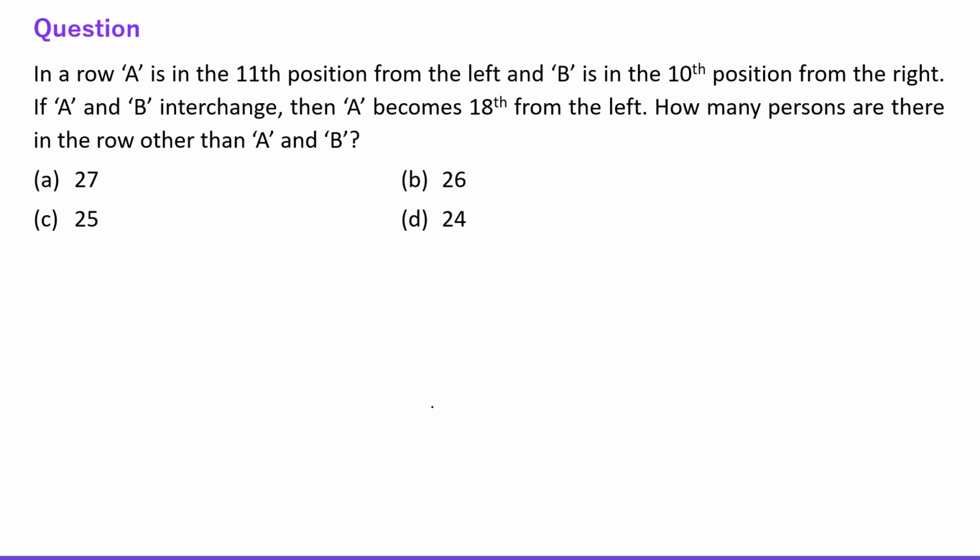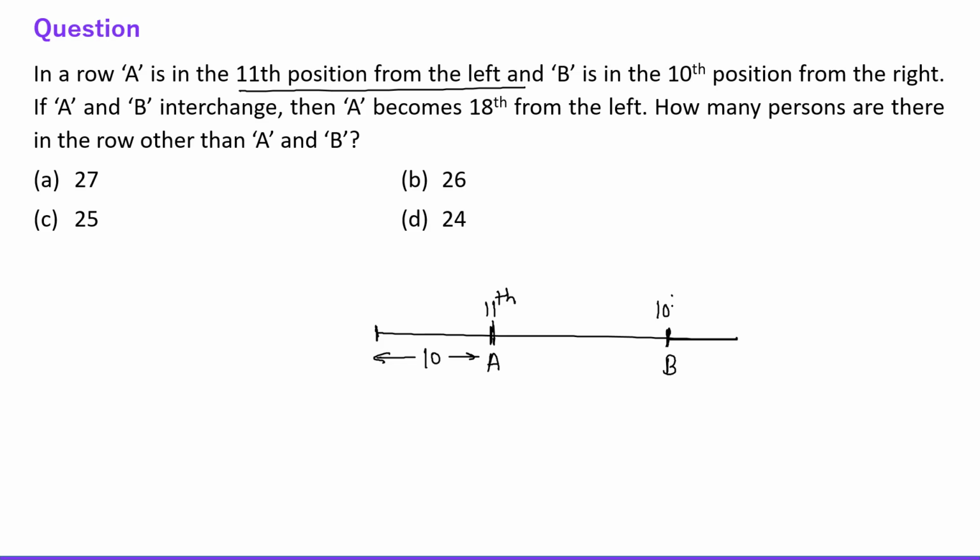In a row, A is 11th position from the left. Okay, in a row, A is 11th position. Let's say this is A. So 10 students are here and A is 11th, right? Okay, and B is 10th from the right. So B is 10th from the right. It means, let's say B is here 10th and 9 students are here, right? So this is the right end and this is the left end.